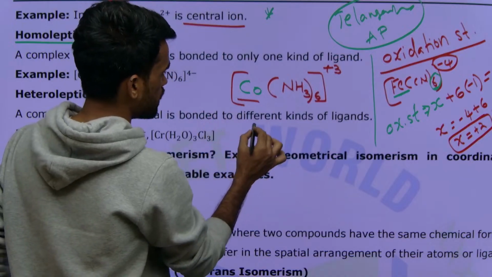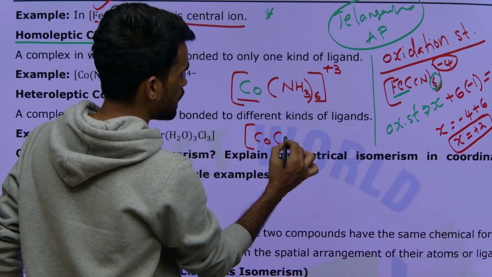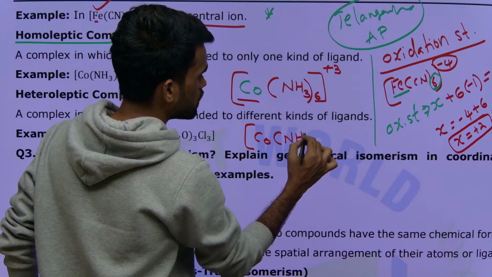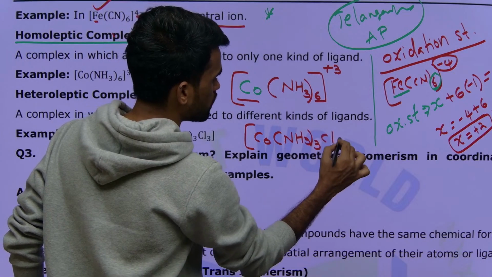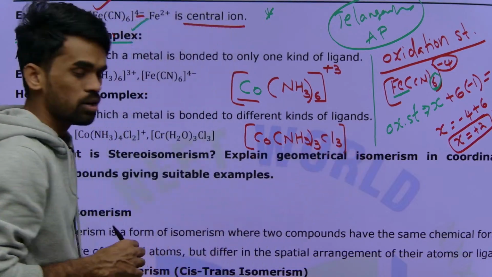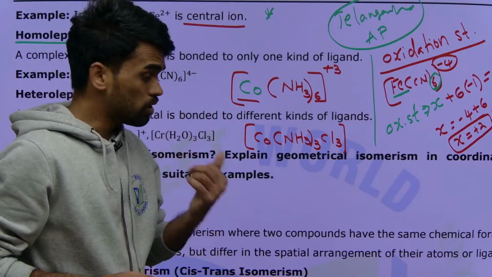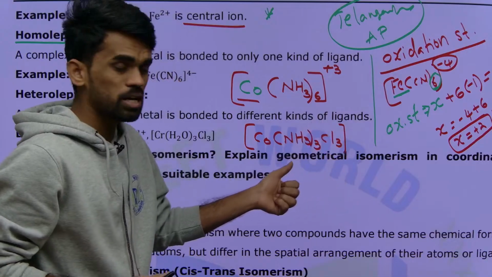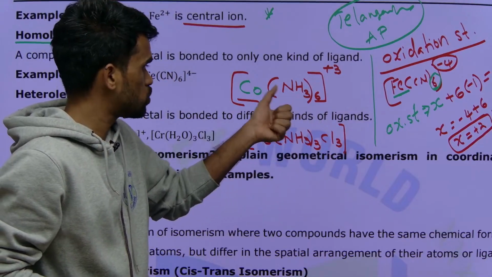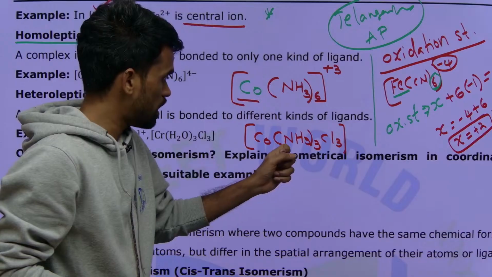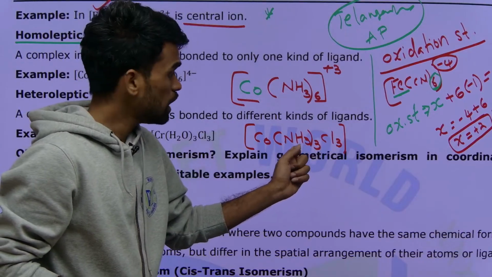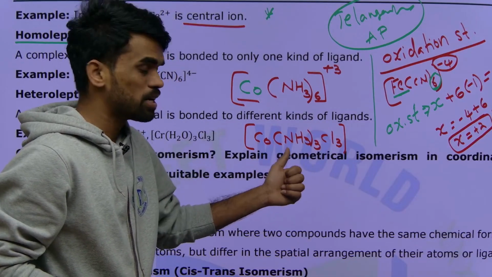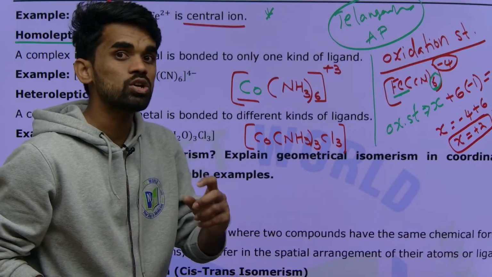Sometimes it will be like this: cobalt, along with 3 ammonia ligands and 3 chloride ions. It means there are different types of ligands in this coordination sphere. So if all ligands are the same, you say homoleptic complex. If all the ligands attached to the metal atom are not the same, then you say it is a heteroleptic complex.